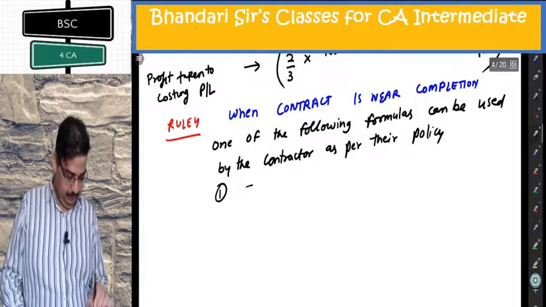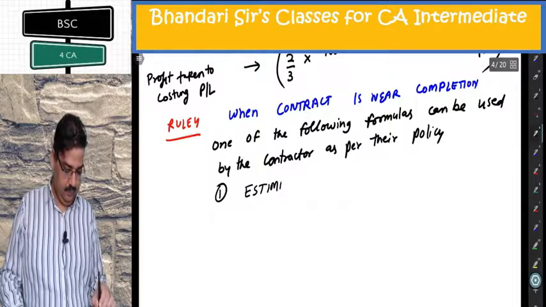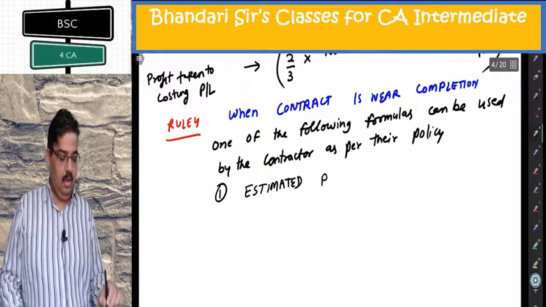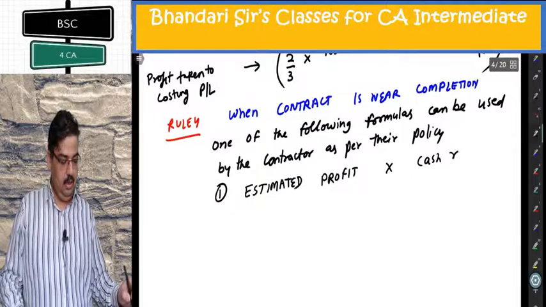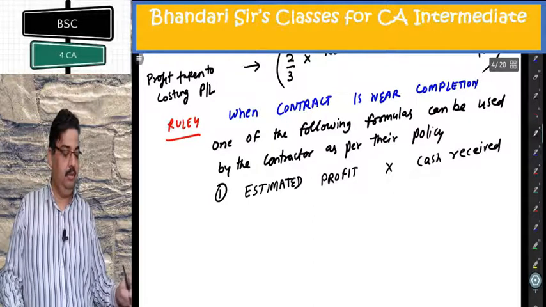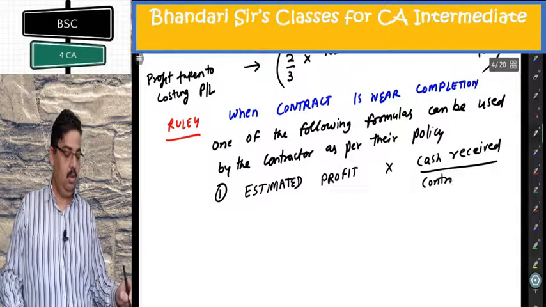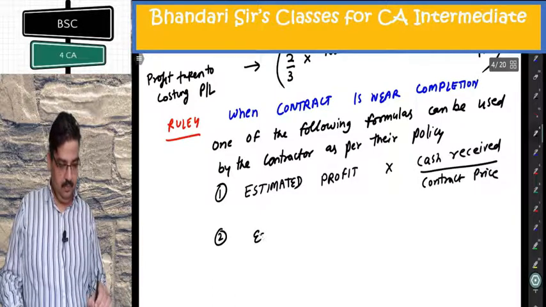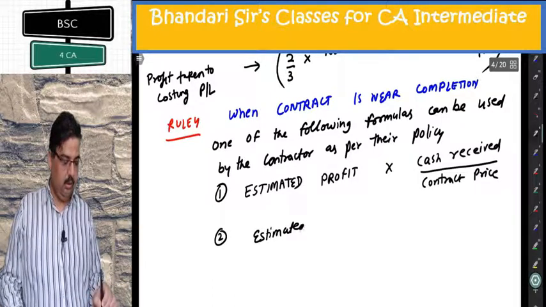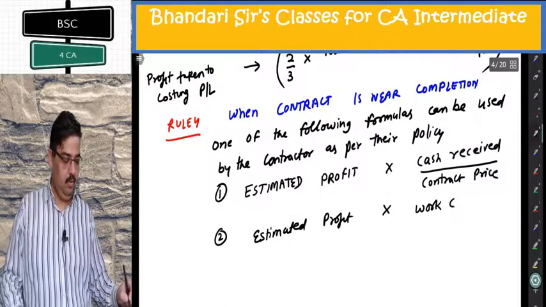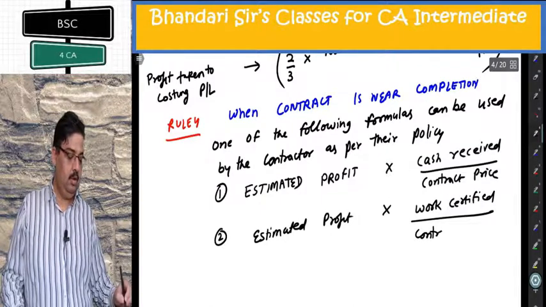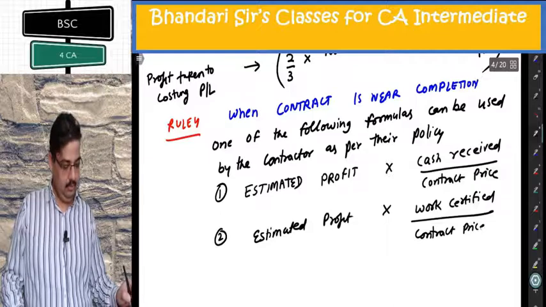Number 1, estimated profit into cash received divided by contract price. Number 2, estimated profit multiplied by work certified divided by contract price.